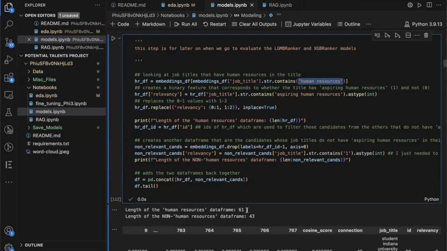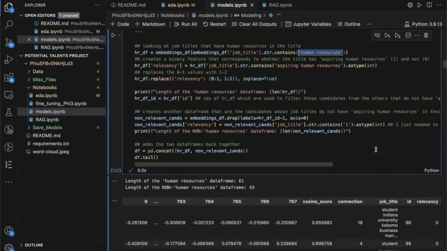And then of those 61, I believe in the prior notebook, it was 35 people who had aspiring human resources. So we're having 35 people who are clearly relevant. I think it's 28 or 27 people who are kind of relevant, and then 43 people who are not being considered for the aspiring human resources position because they don't have that in the job title.